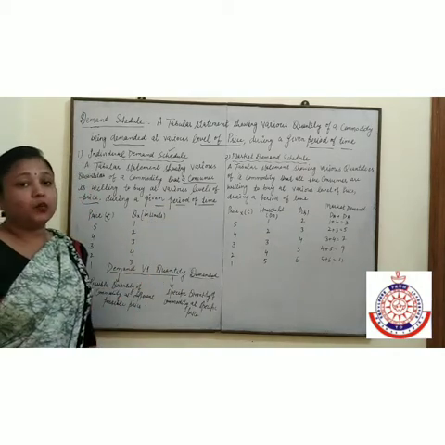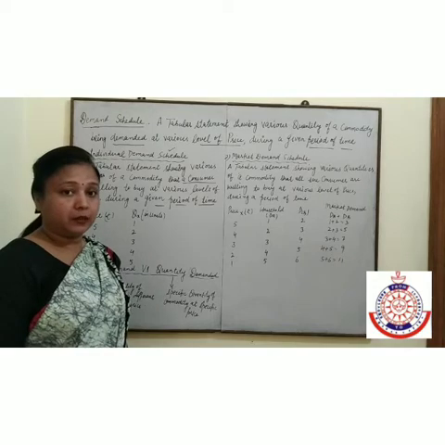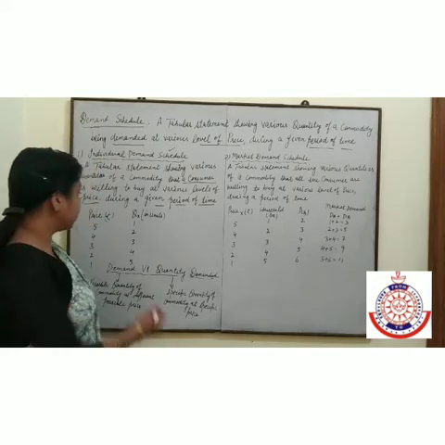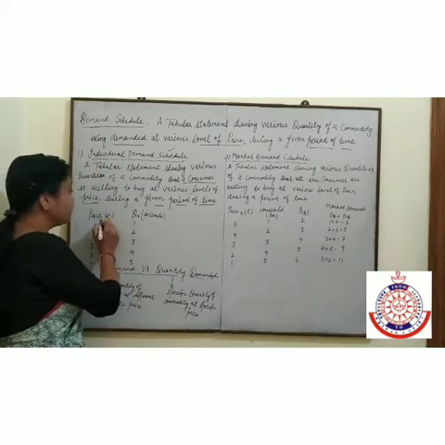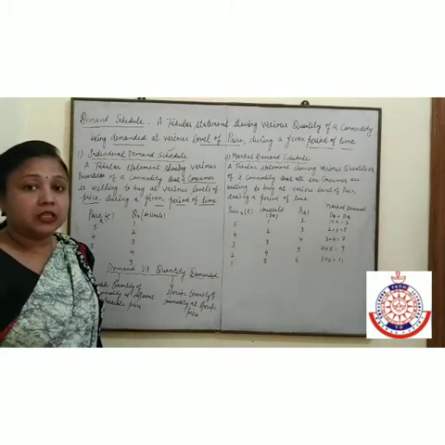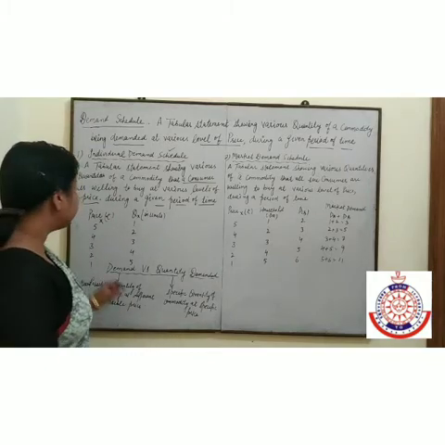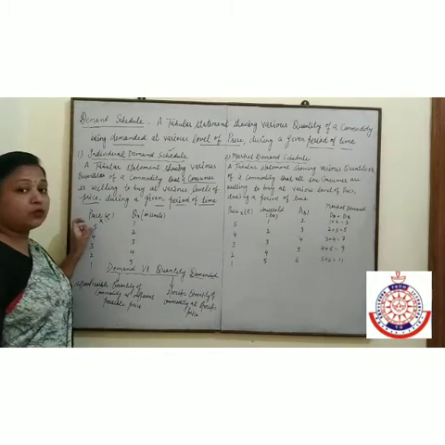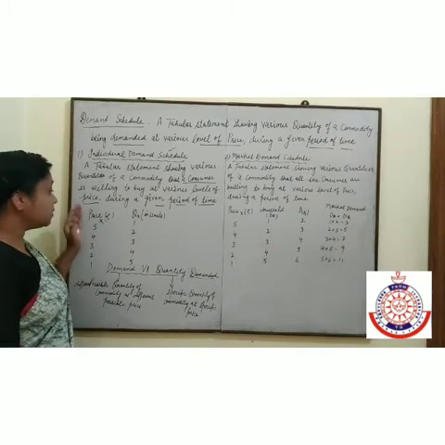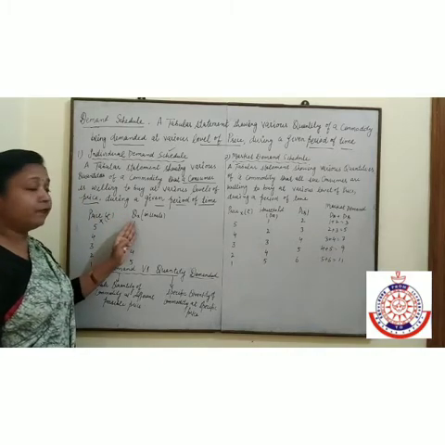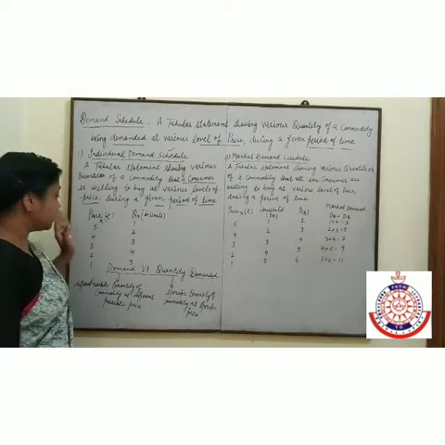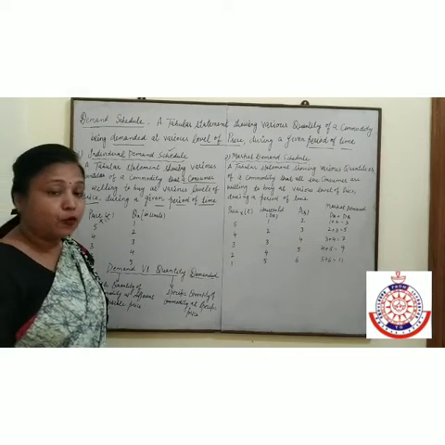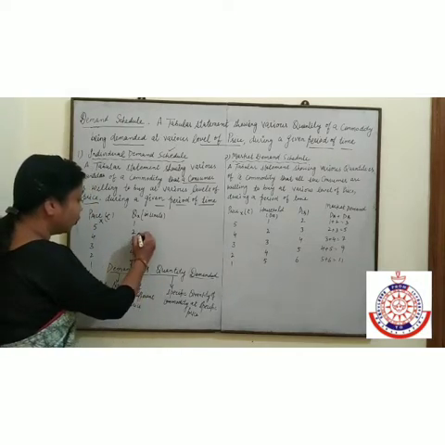So, let us take one hypothetical example here. Price of X commodity is given in rupees and quantity of X commodity is given in units. Let us take price of X commodity is 5 rupees. At this price, consumer demanded 1 unit. Whenever the price is 4, consumer demanded 2 units.